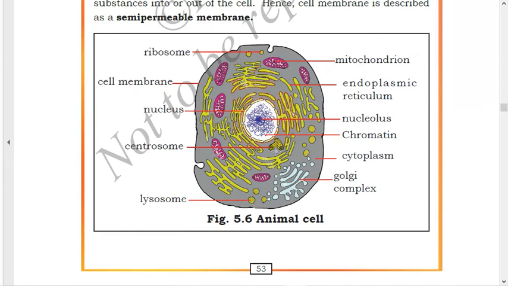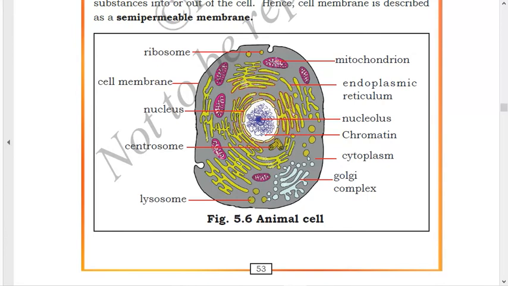After that, the centrosome is present near the nucleus. Then these round structures are called lysosomes. These are also present. Then we have the Golgi complex also. These are known as cell organelles. Cytoplasm, the fluid which is present inside the cell, is called the cytoplasm. Next, what we have is the endoplasmic reticulum. This is also a cell organelle.